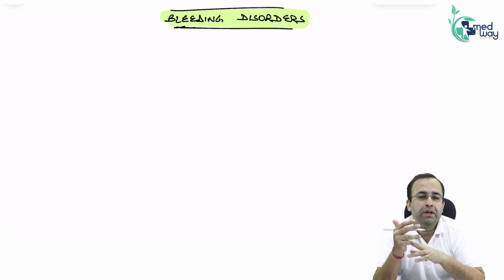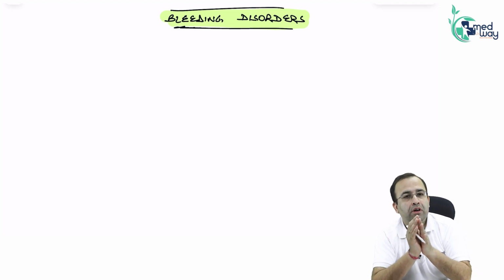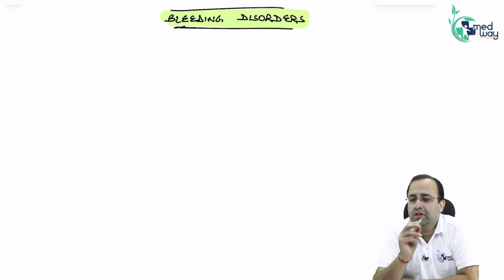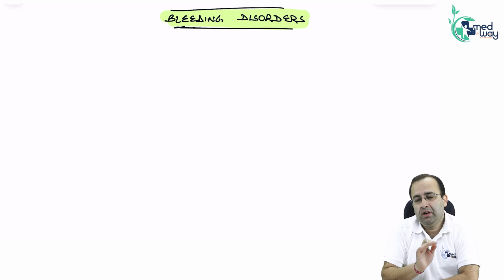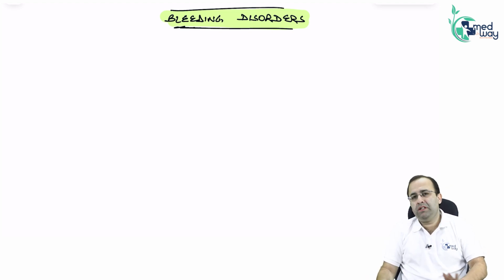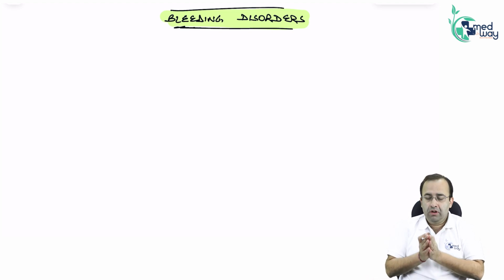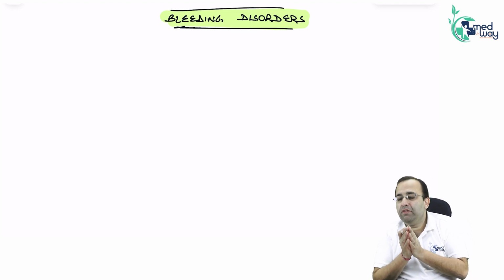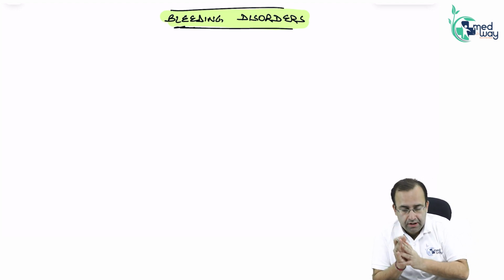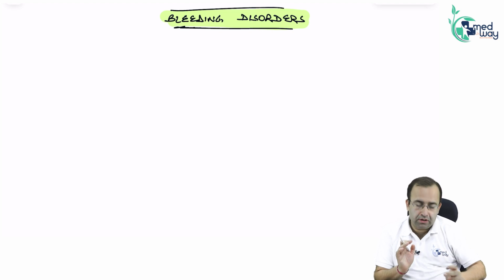These three topics are very important. You get about 1 to 2 questions from each of these chapters in your paper. Whichever paper it is, NEET-PG, FMGE, INI, any paper. Very, very important. We cannot afford to go wrong in these. So let us start with bleeding disorders.